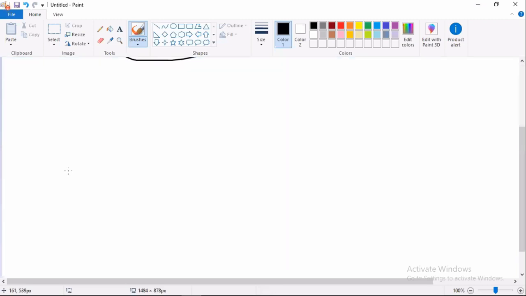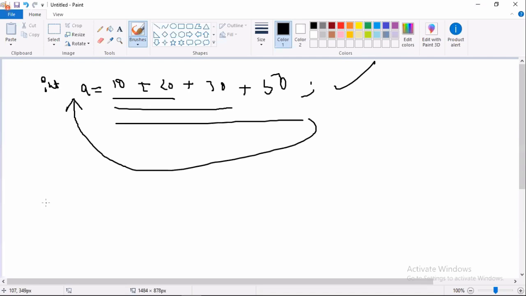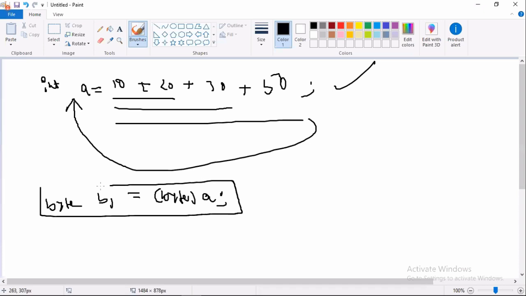Like this, is it possible to apply multiple cast operators? For example, I write byte b1 equal to A, and the compiler throws an error. To solve this compile time error, what are we going to assign? Byte of A. Yes or no? Byte b1 equal to byte of A, we are writing. Now it compiles. Here I used only one cast operator. The compiler verifies that the A type and byte type are compatible. Yes. Then a byte can be stored in byte.